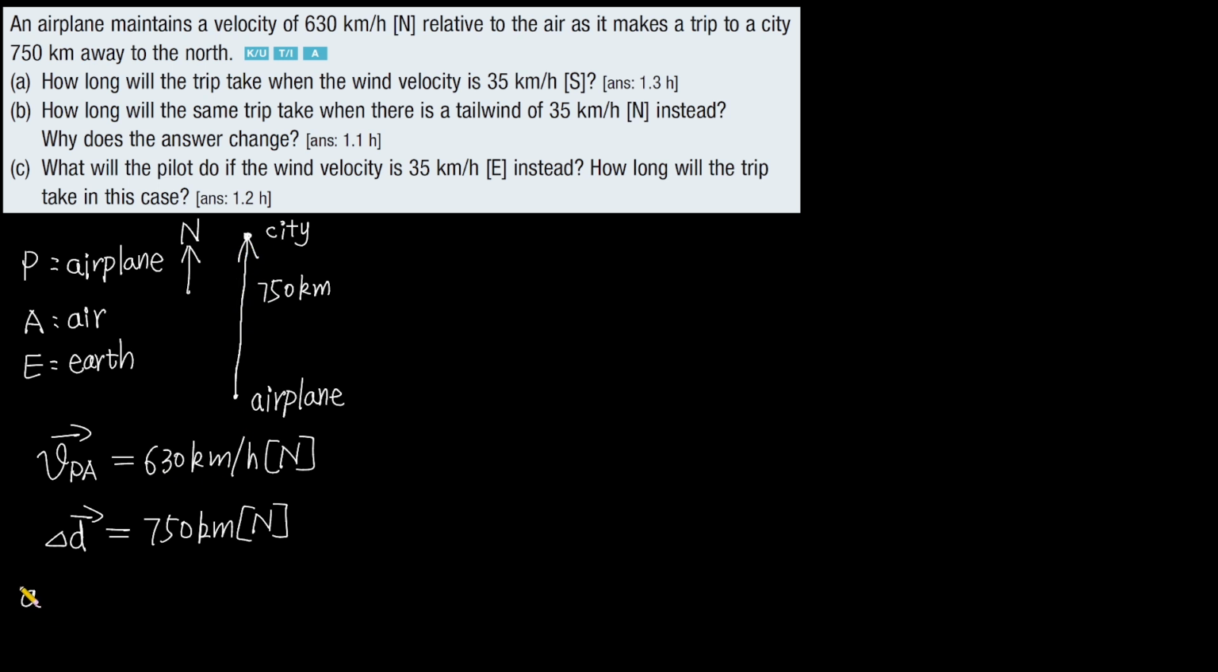And A, it says the wind velocity. The wind is just the air, so the velocity of the air relative to the earth is 35 kilometers per hour, and the direction is south. And this equals negative 35 kilometers per hour, direction north. So here it's positive, but the direction is south. Here it's negative, but the direction is north.